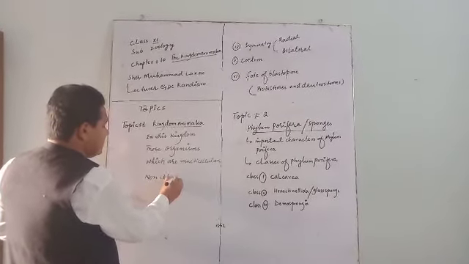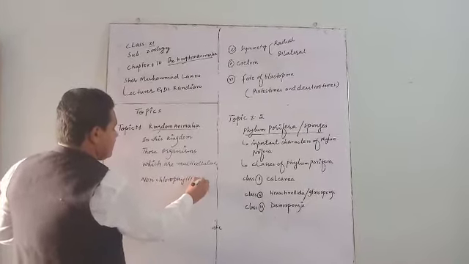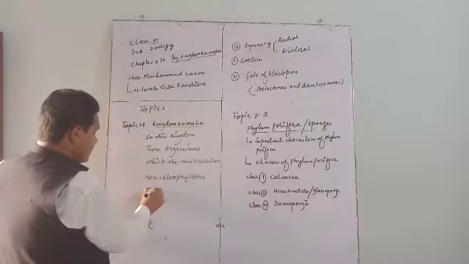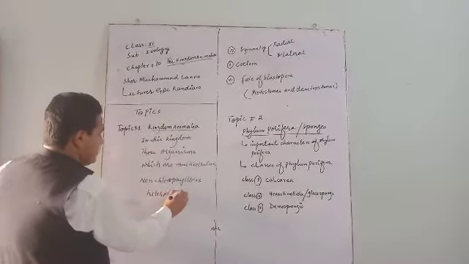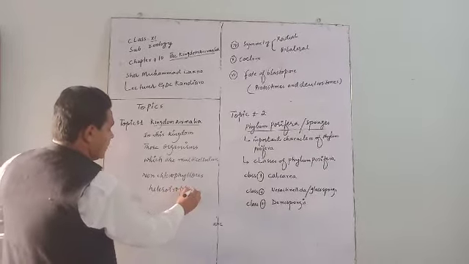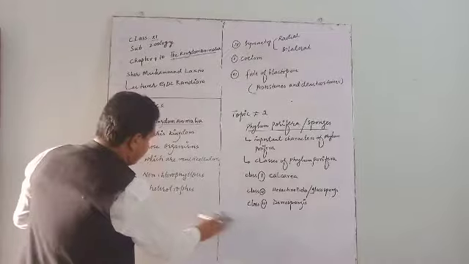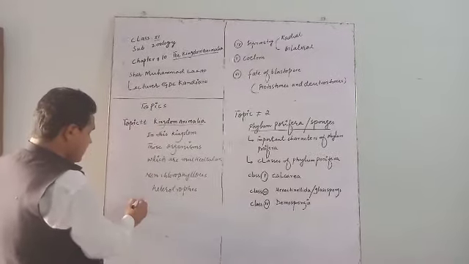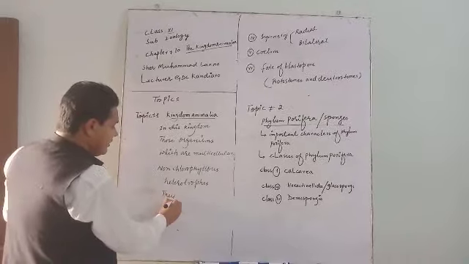They have no chlorophyll, means they cannot prepare their own food. Non-chlorophyllous. These animals are heterotrophs. Heterotrophs are those organisms that cannot prepare their own food. They have no cell wall.